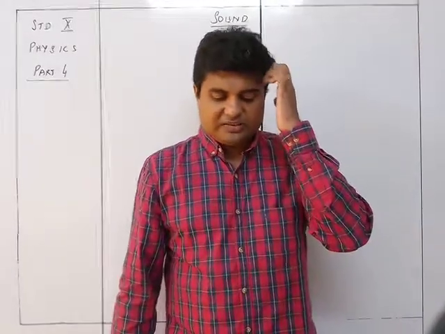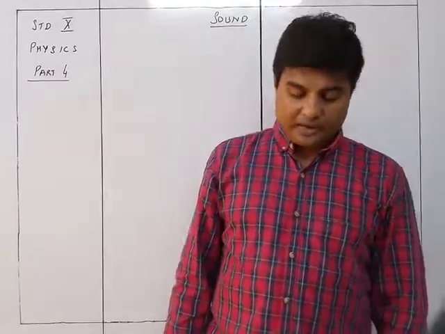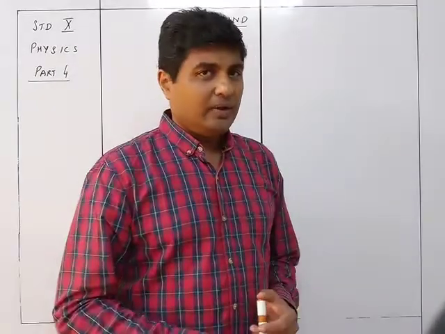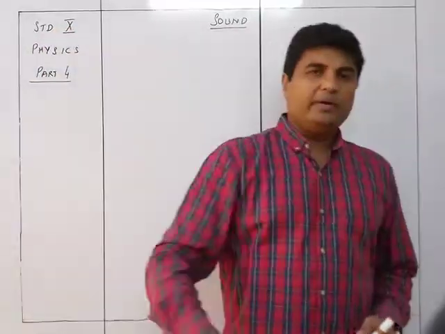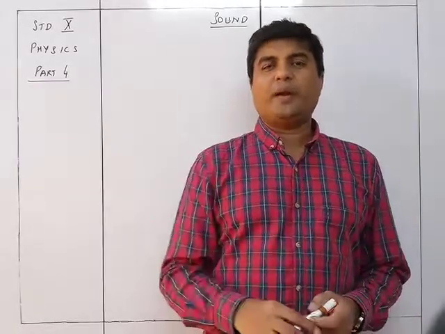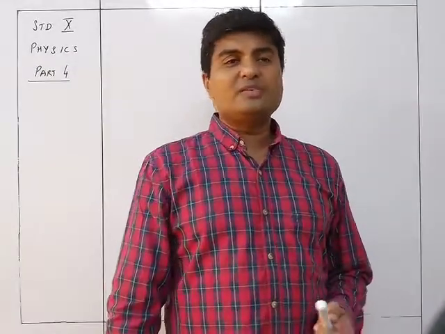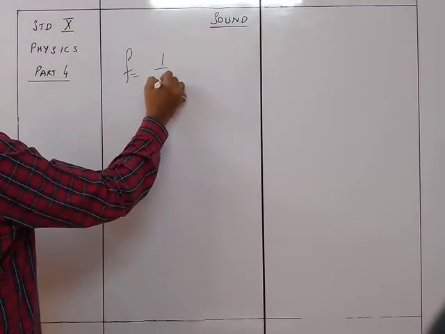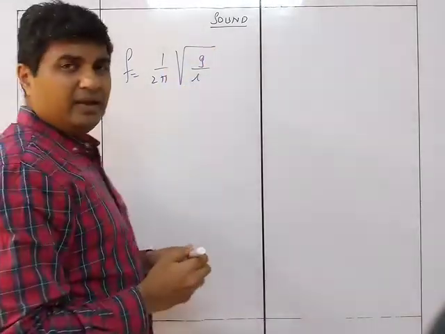It is given by frequency f is equal to 1 upon 2 pi root of g upon L. So if I take a pendulum and displace it slightly, not fully, then the vibrations of the pendulum will be at its natural frequency, which can be found by the formula f is equal to 1 upon 2 pi root of g upon L.